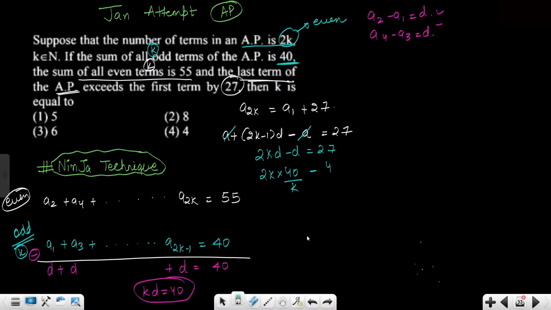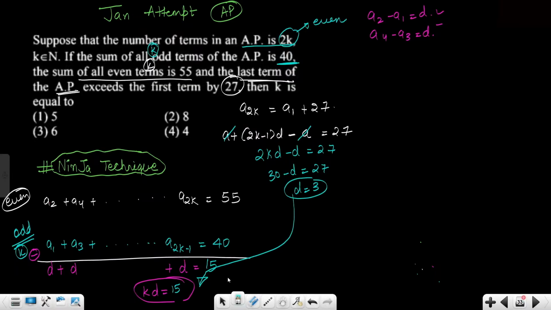Or what we can do is put the value of KD and calculate D first. Oops, sorry, here is a subtraction mistake. 55 minus 40, so this is 15. KD is equal to 15. Put KD as 15. So 30 minus D is equal to 27. So D is coming out as 3. Right? D is coming out as 3.